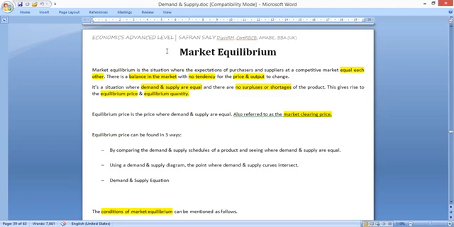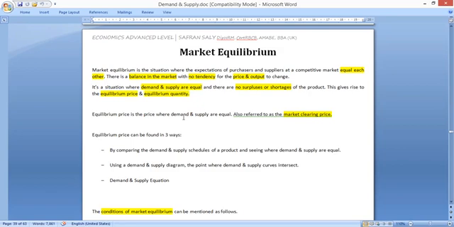It's a situation where the expectations of purchasers and suppliers in a competitive market equal each other. So in this situation, the demand and supply are equal. In a situation where demand and supply are equal and there are no surpluses or shortages, we say that it is a market equilibrium situation.